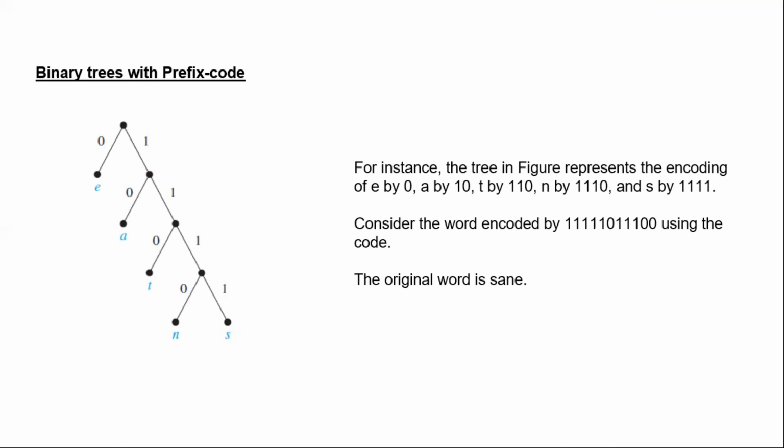The tree representing a code can be used to decode a bit string. So consider the word encoded by 111110 using the code in the figure. This bit string can be decoded by starting at the root, using the sequence of bits to form a path that stops when a leaf is reached. Each 0 bit takes the path down the edge leading to the left child of the last vertex in the path, and each 1 bit corresponds to the right child of this vertex.